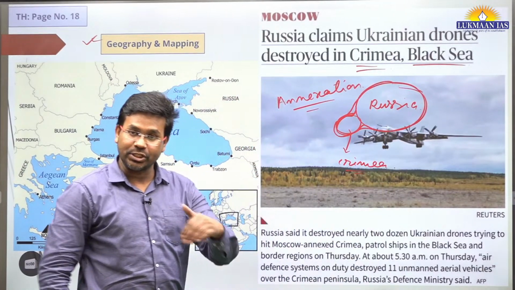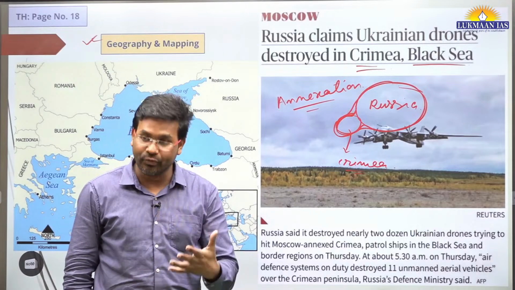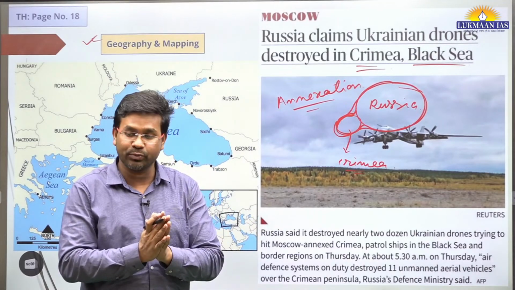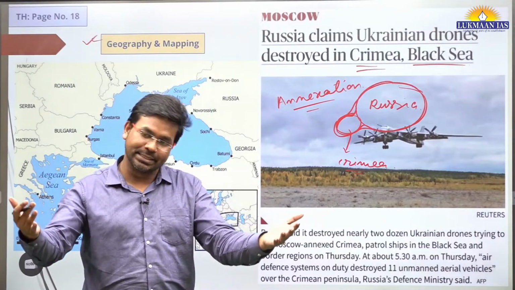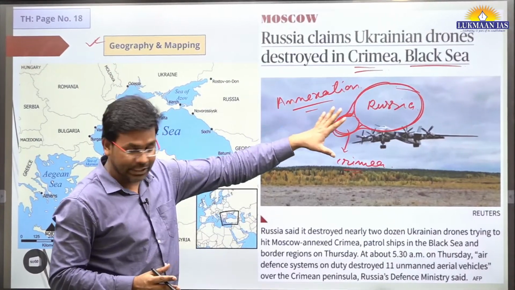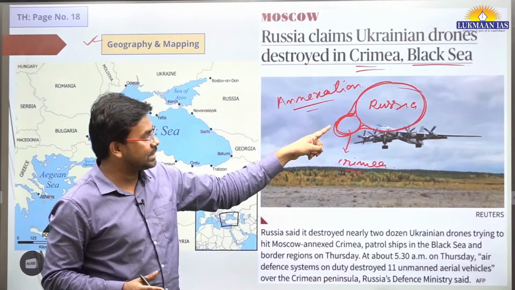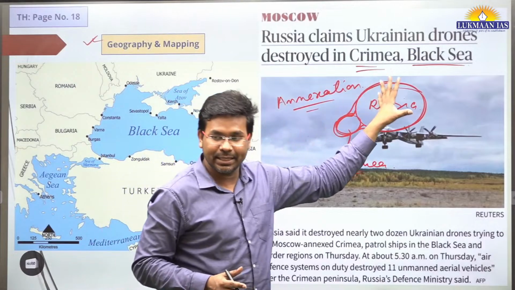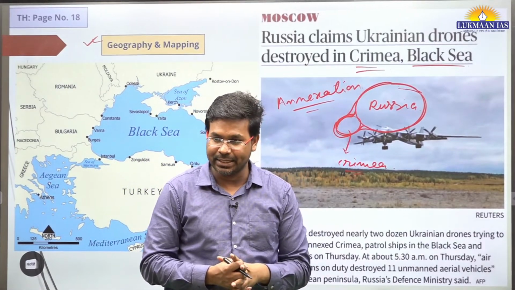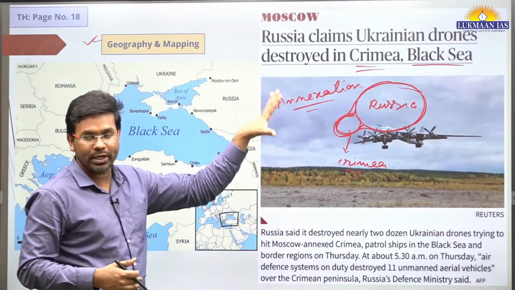Historically there have been various warfares between kingdoms. Why? Because a powerful king always wanted to acquire more areas, and that's how they have been expanding their kingdom. So Russia has also annexed a territory, which is Crimea, and it has added that to its part. They have also mentioned the Black Sea, where they have destroyed some of the things.